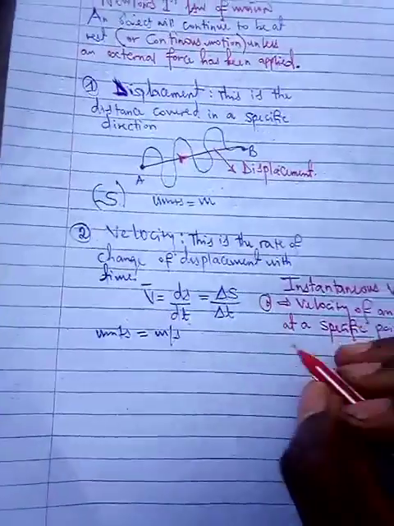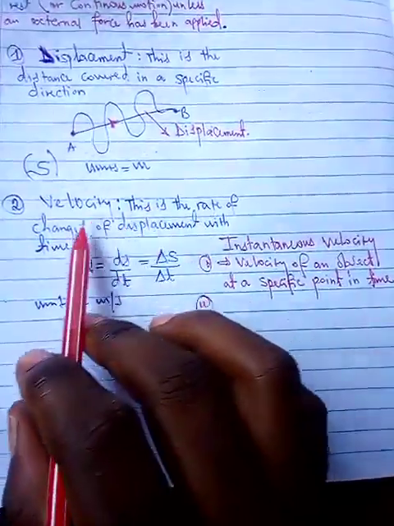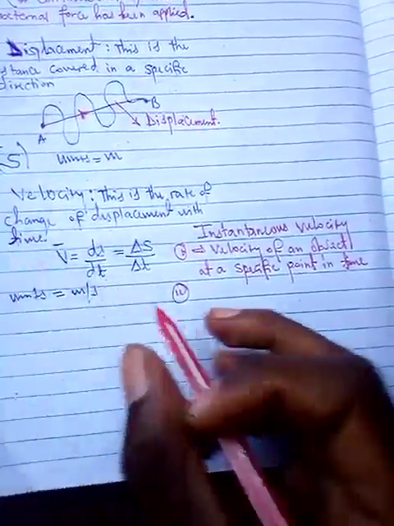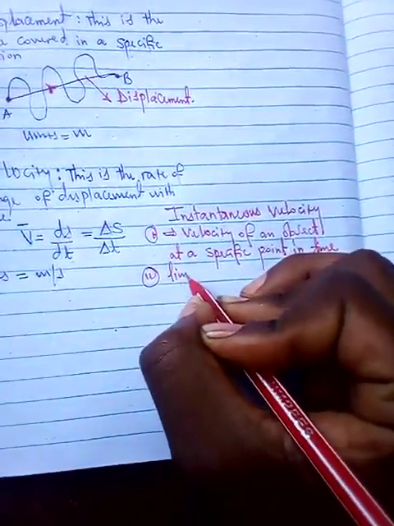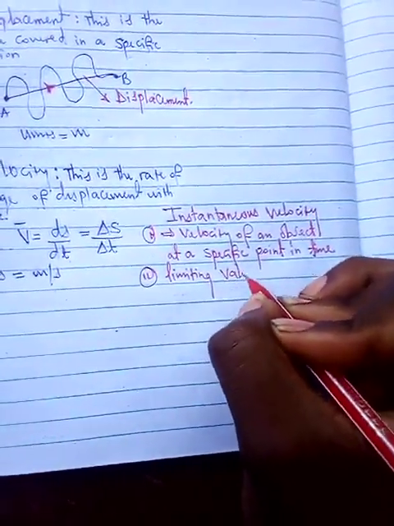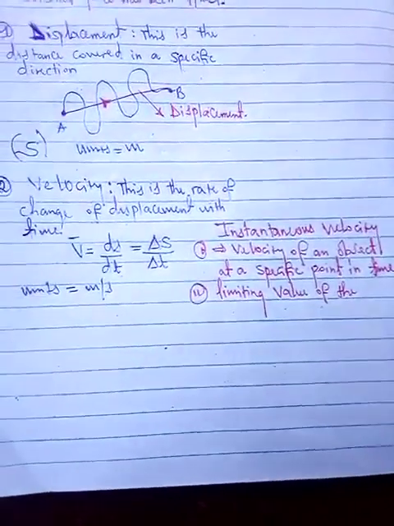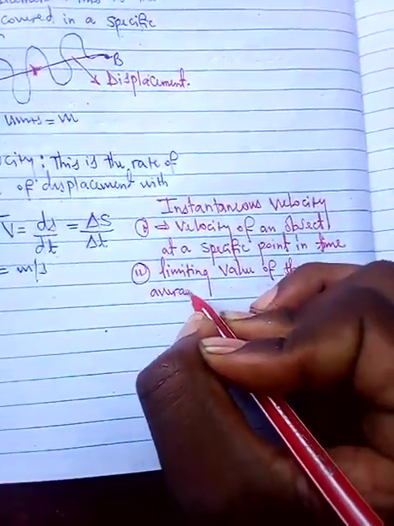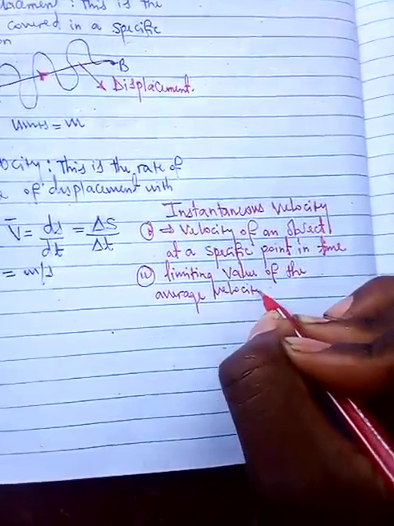The second definition: the same way we defined average velocity to be the rate of change of displacement with time, here we say that this is the limiting value of the average velocity.